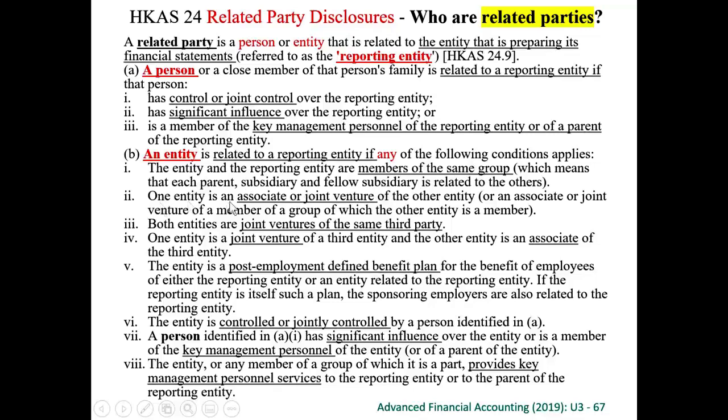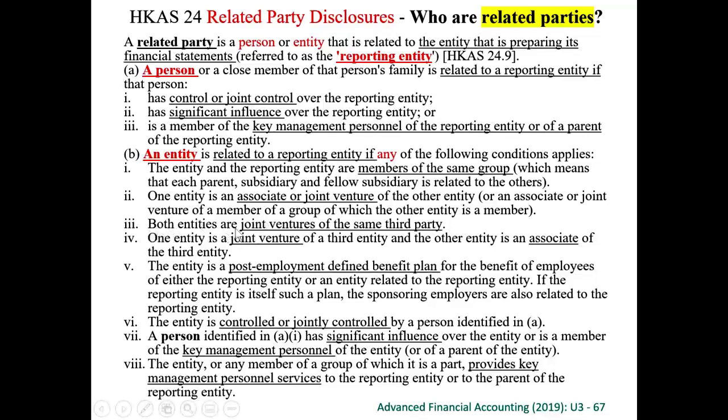If one entity is an associate or joint venture of the other entity, or is an associate or joint venture of a member of a group of which the other entity is a member, then they are related parties. So if I'm an associate or joint venture of the other entity, then we are related parties.